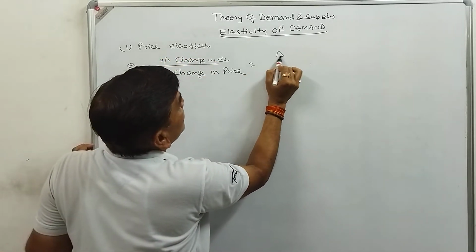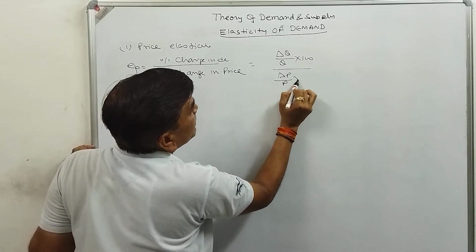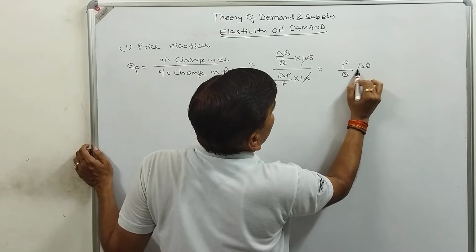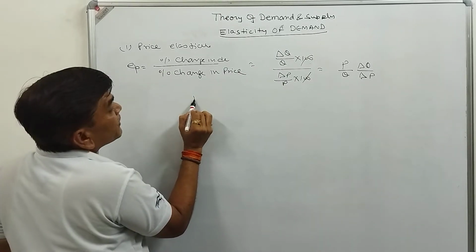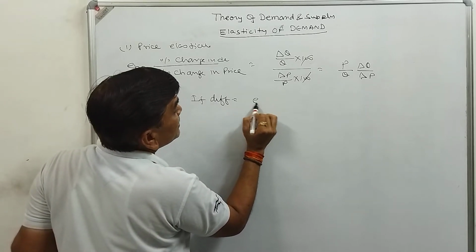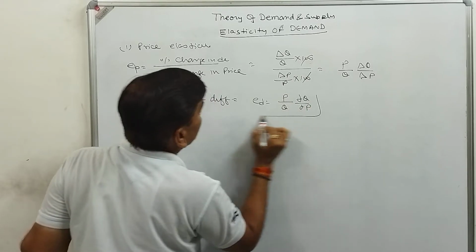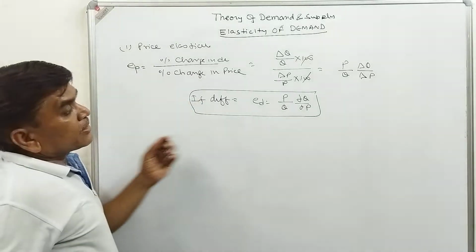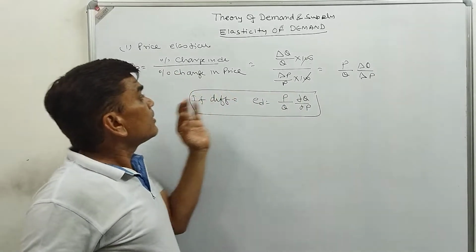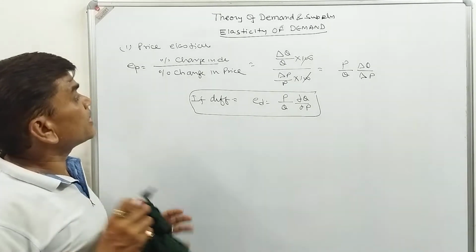So change in demand delta Q divided by Q multiplied by 100. Here delta P divided by P multiplied by 100. So 100 and 100 cancel. So P upon Q delta Q upon delta P. If differentiation is there, then elasticity of demand is equal to P upon Q dQ upon dP. That is the differentiation method. We will use the first differentiation to calculate dQ by dP. That is also a method of calculating elasticity of demand.